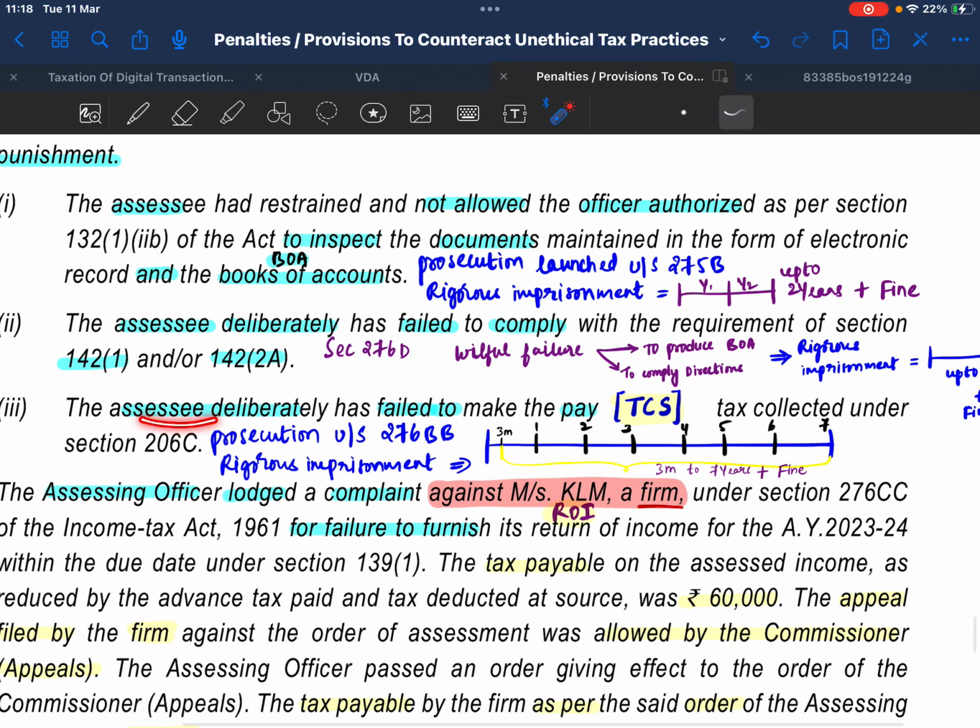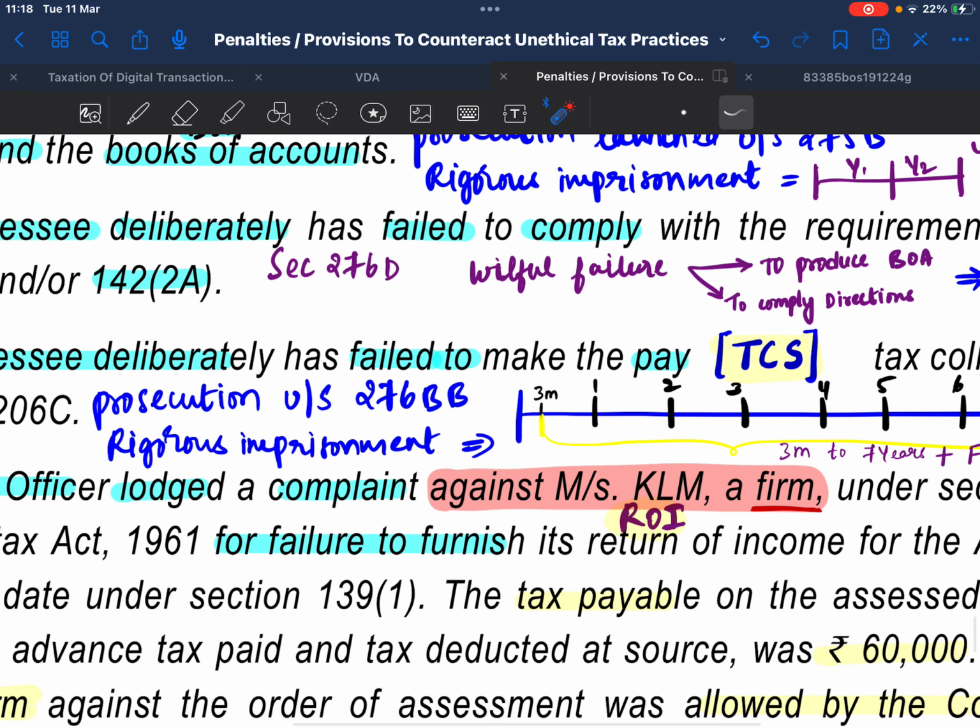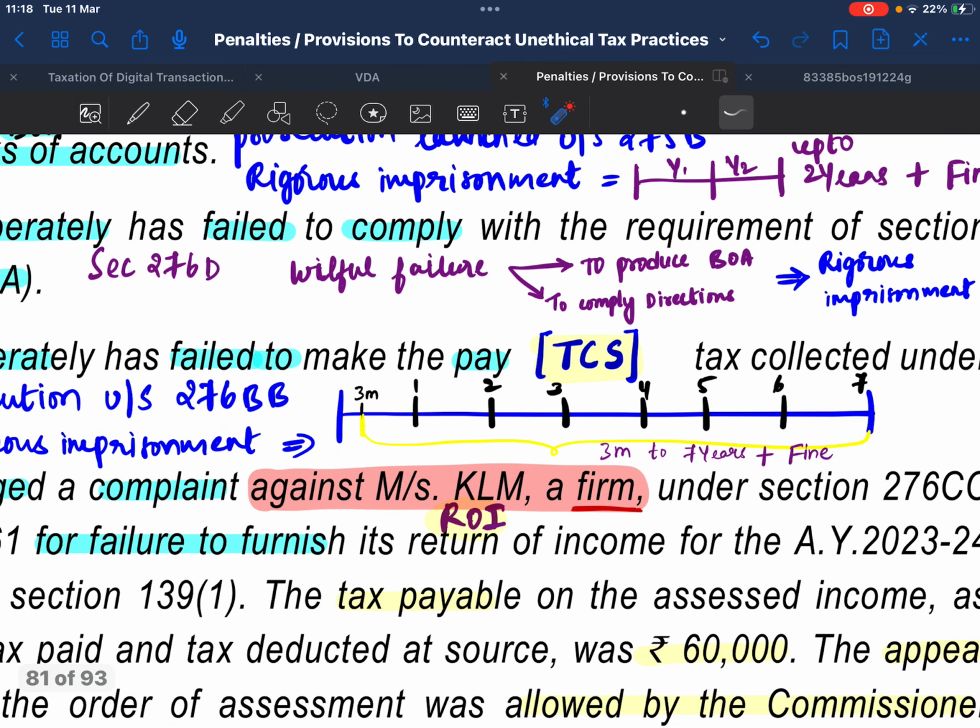Next one. SSC deliberately failed to pay TCS under section 206C. Solution. Prosecution under section 276BB: rigorous imprisonment of 3 months to 7 years plus fine.